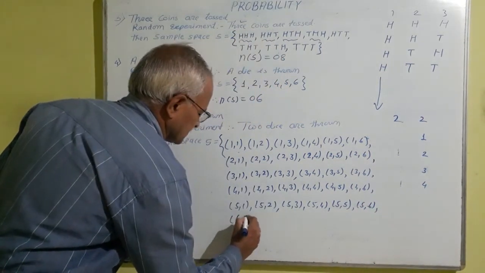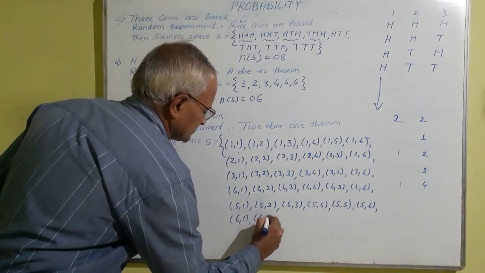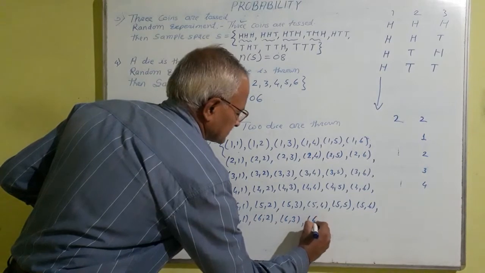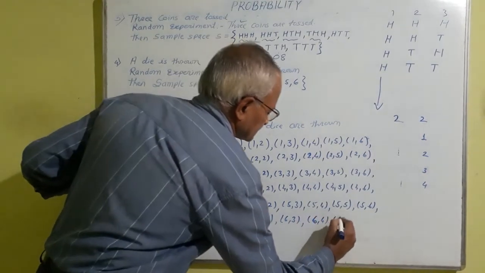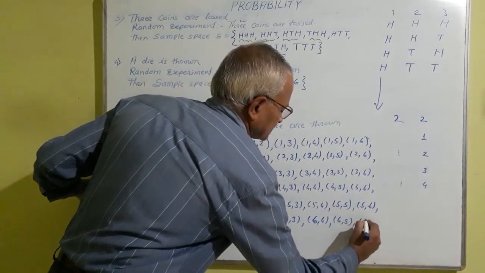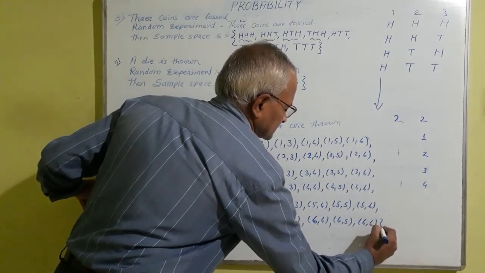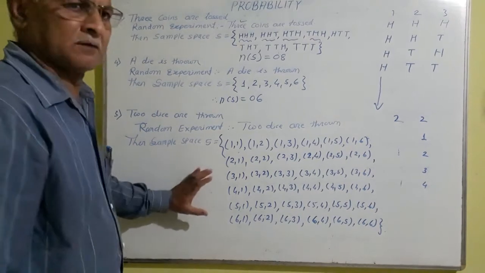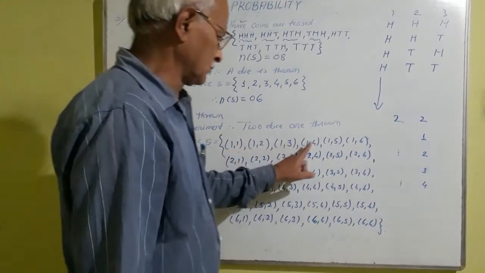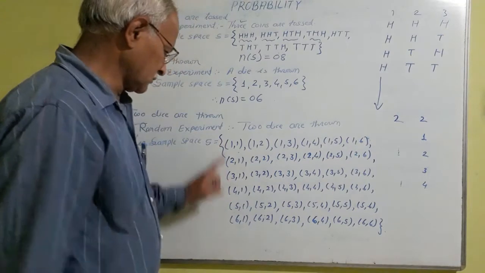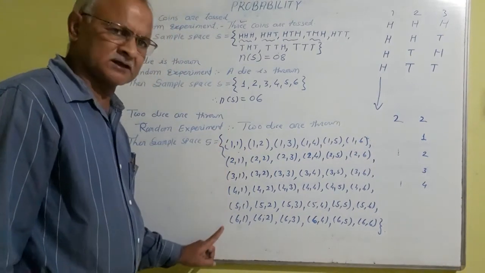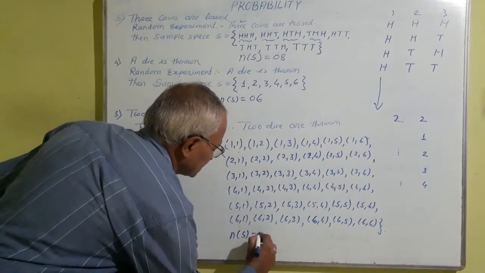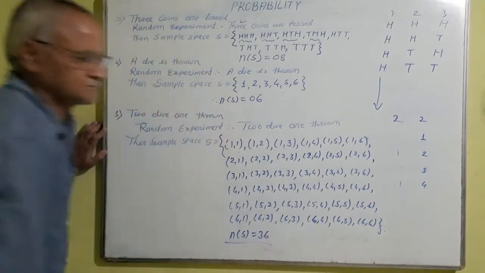Then 6-1, 6-2, 6-3, 6-4, 6-5 and 6-6. These are all sample points. And here total number of sample points are 1, 2, 3, 4, 5, 6. And there are how many rows? 1, 2, 3, 4, 5, 6. 6 sixes are 36. And therefore n of s is equal to 36.